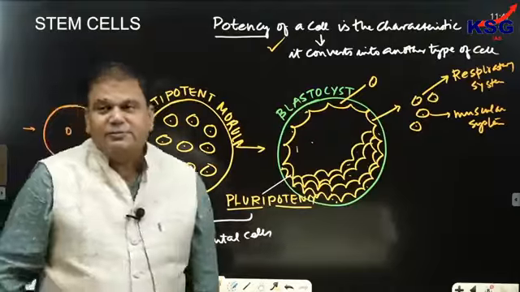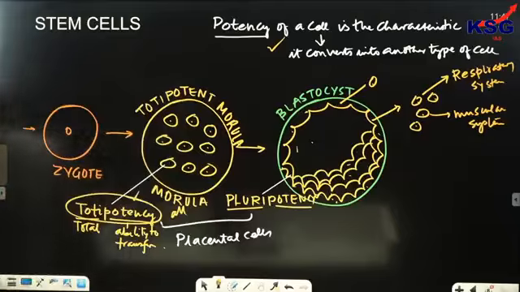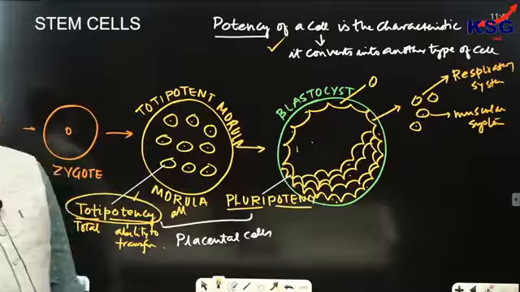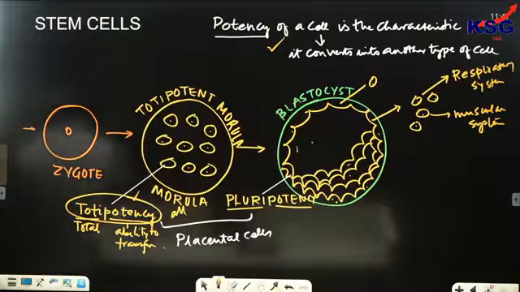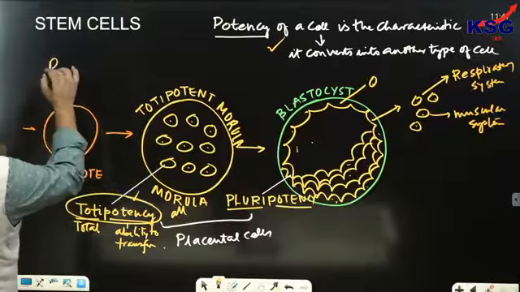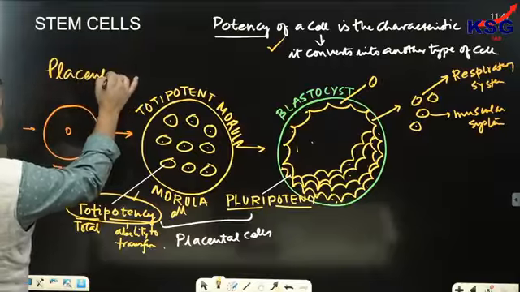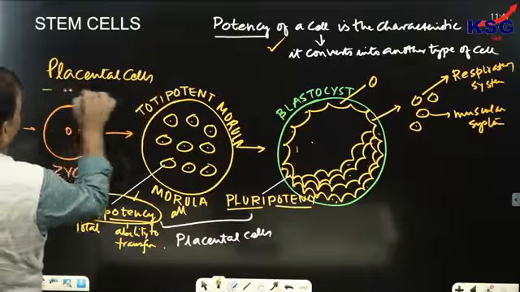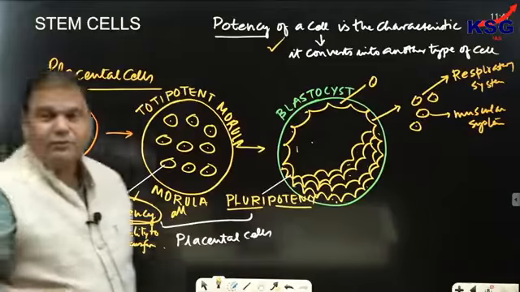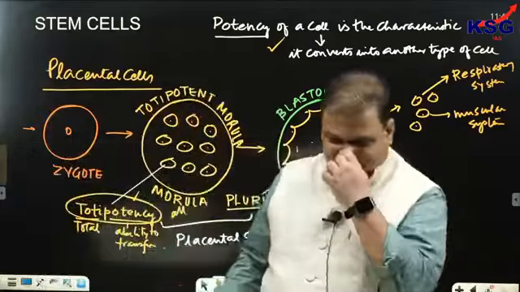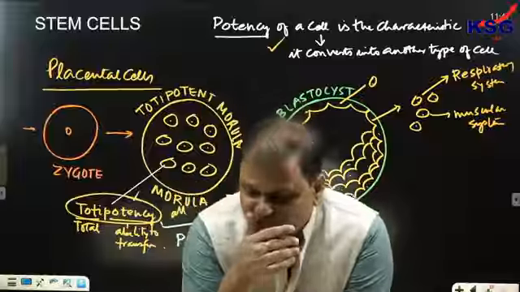Write down the difference between totipotency and pluripotency. The difference between totipotency and pluripotency is of placental cells.